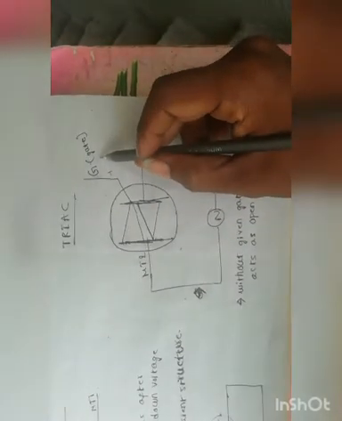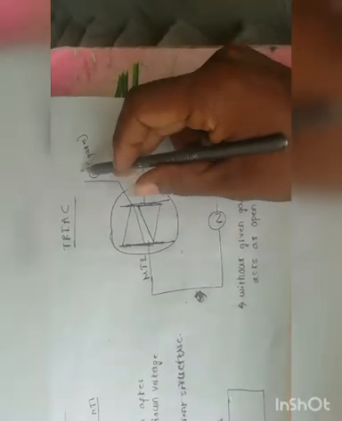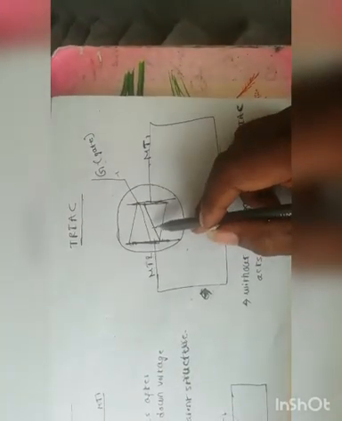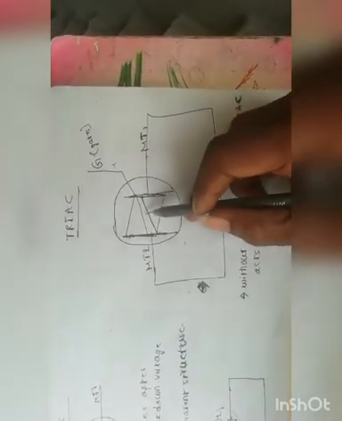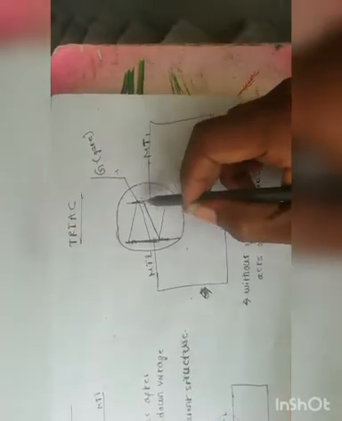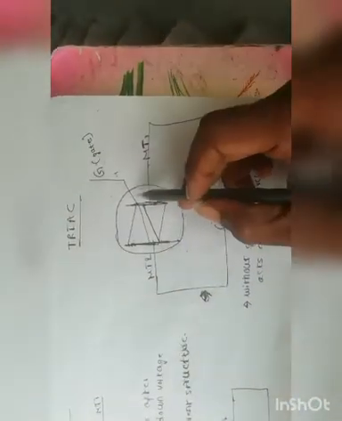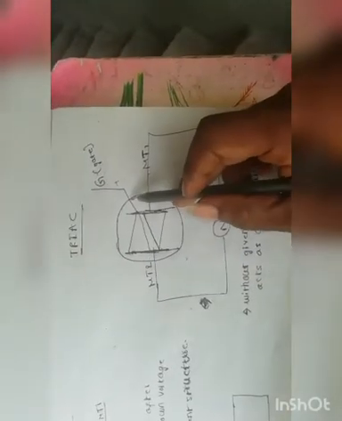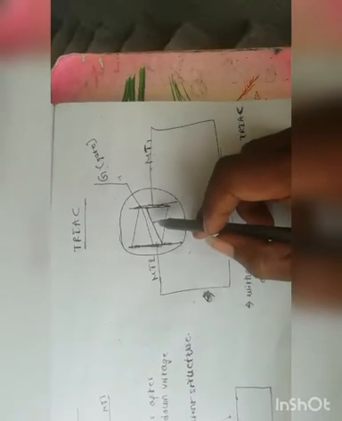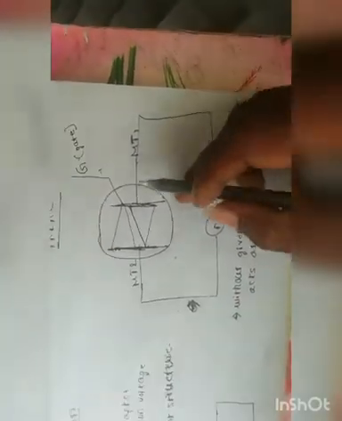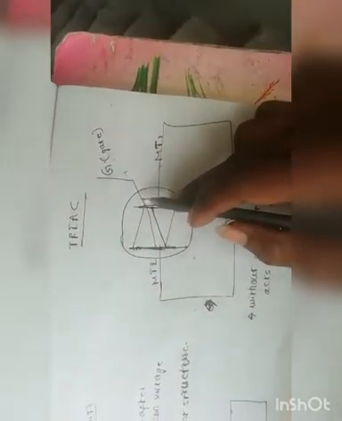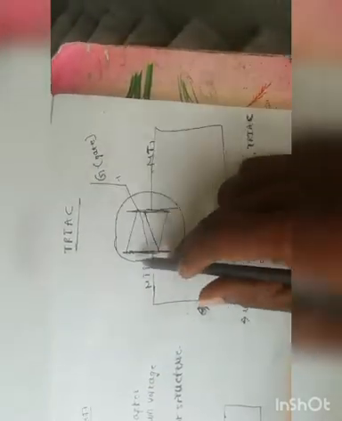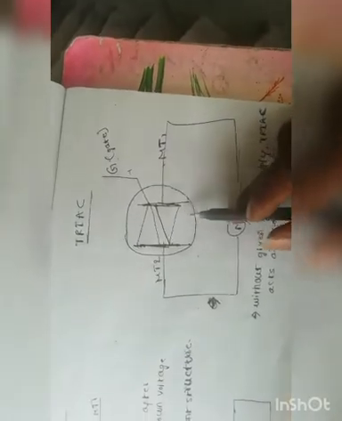After passing some specified current through the gate terminal, this resistance is broken down by this current, and this gate supply will activate this component, and TRIAC will be acting as a short circuit. That means zero resistance is offered by this TRIAC component.